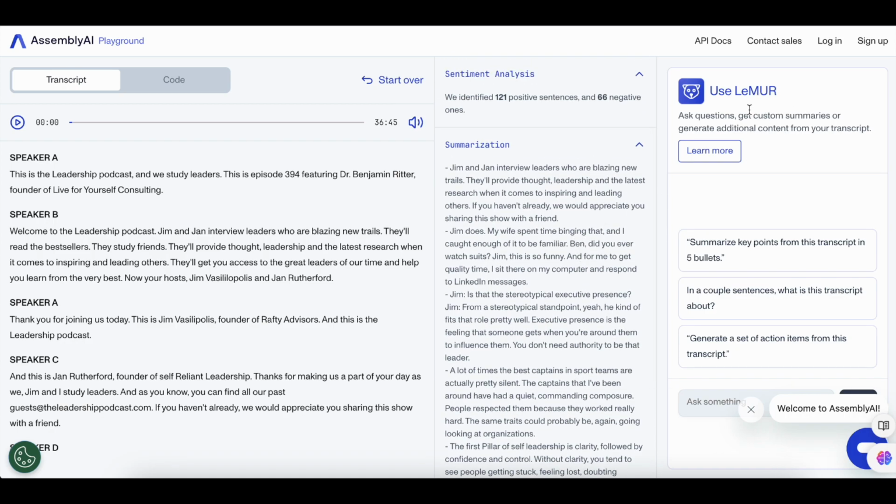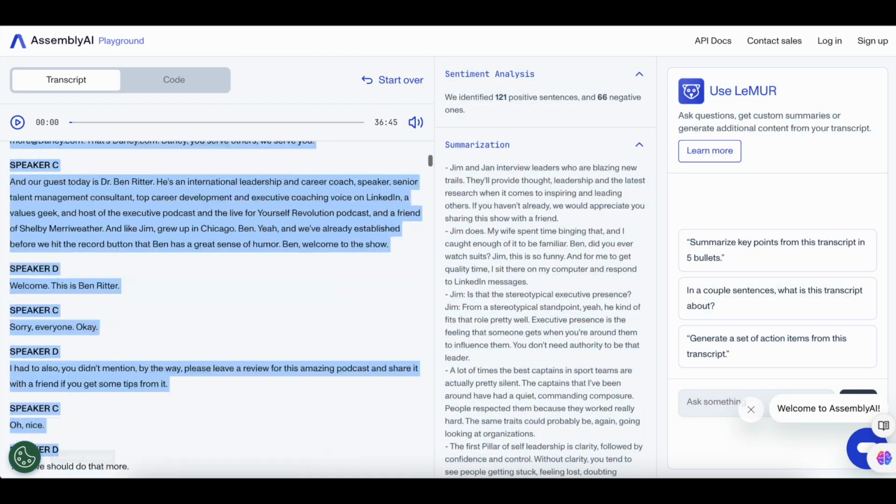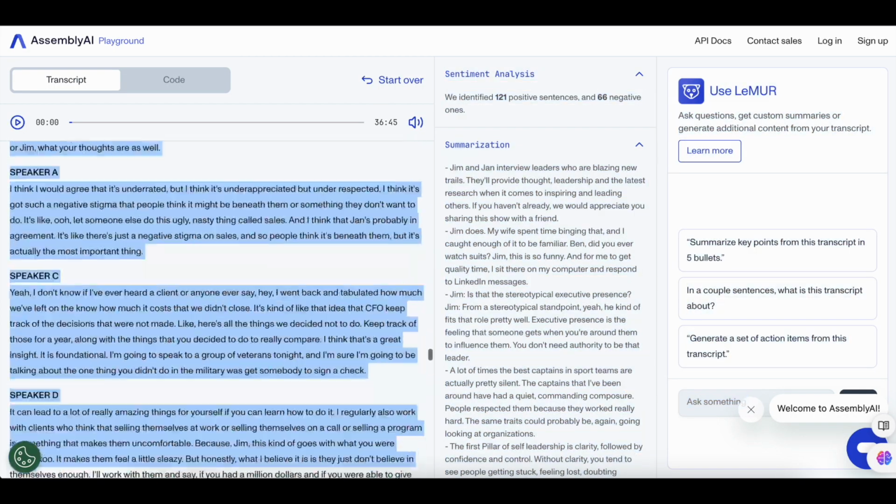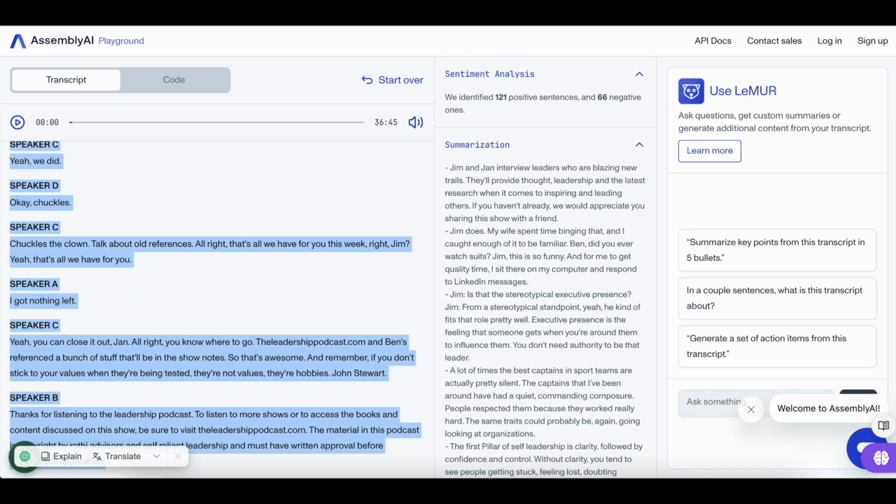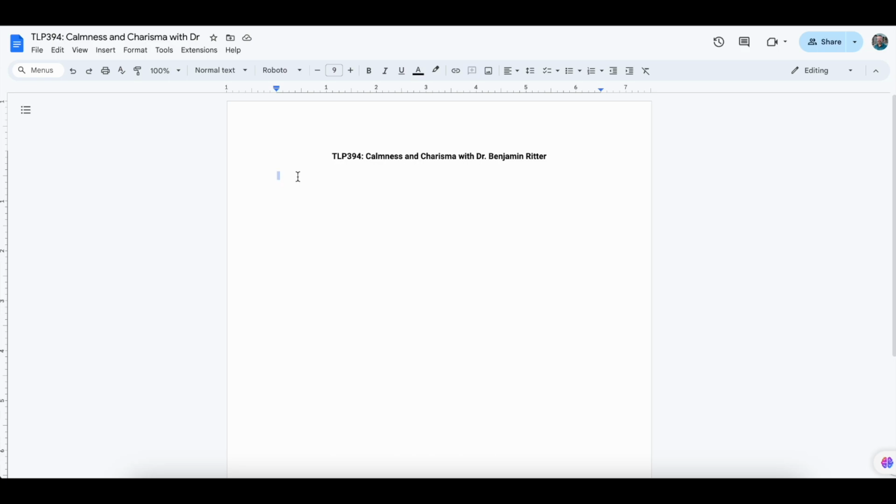On the right side here, this uses LeMUR, they built some generative AI in, so I could ask this content questions if I like. But what I'm going to do is I'm going to copy out this podcast text here, and I'm going to move that into a document that I've set up.